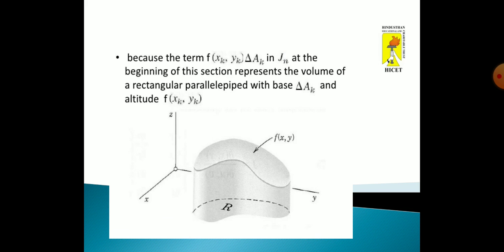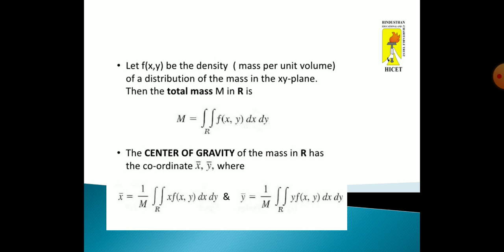Because the term f of xk comma yk times delta Ak represents the volume of a rectangular parallelepiped with the base delta Ak and altitude f of xk comma yk, we consider the double integral over the two variables x comma y. Now let f of x comma y be the density, mass per unit volume, of a distribution of mass in the xy plane. Therefore, the total mass M in R is M equals double integral over R of f of x comma y dx dy. This is called the total mass.